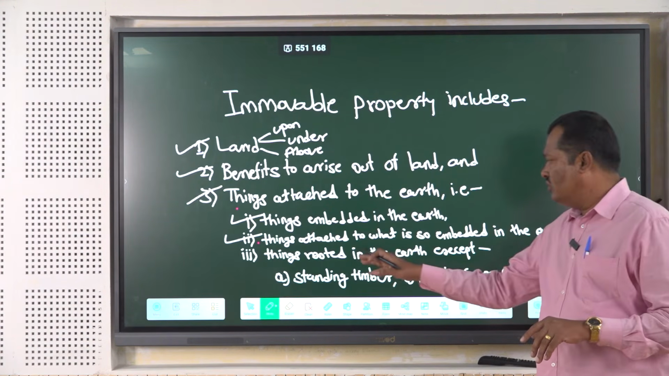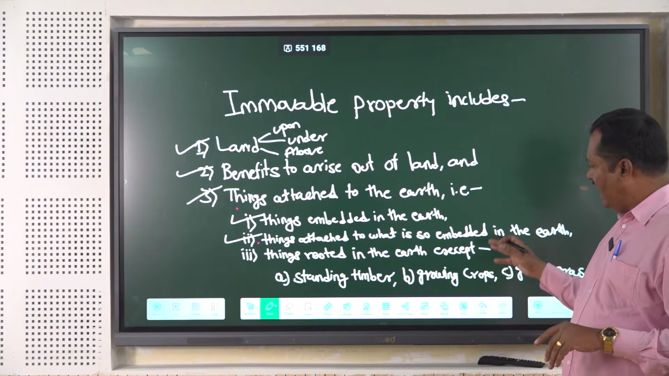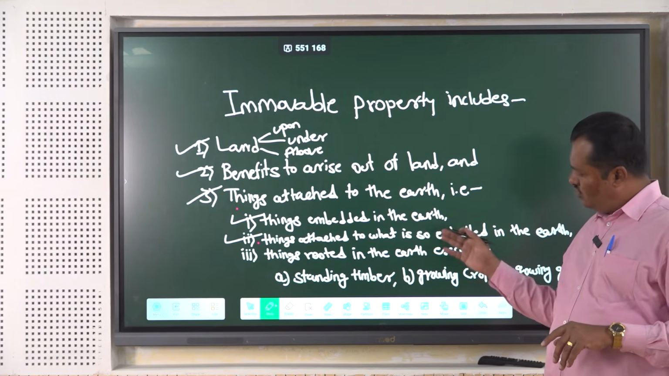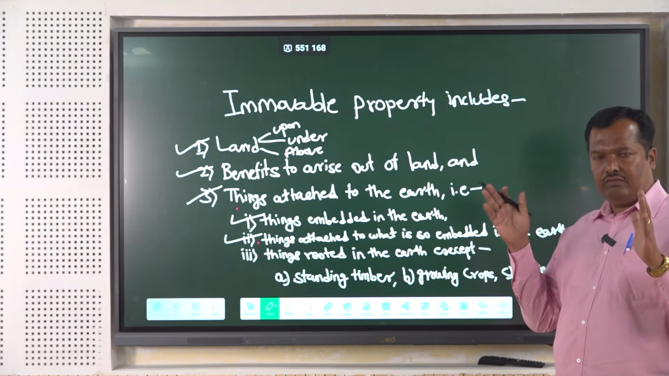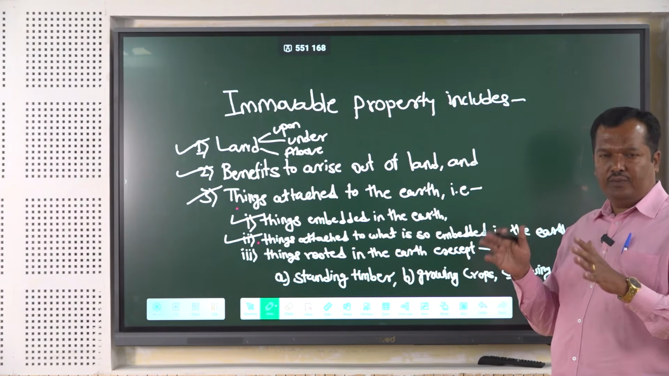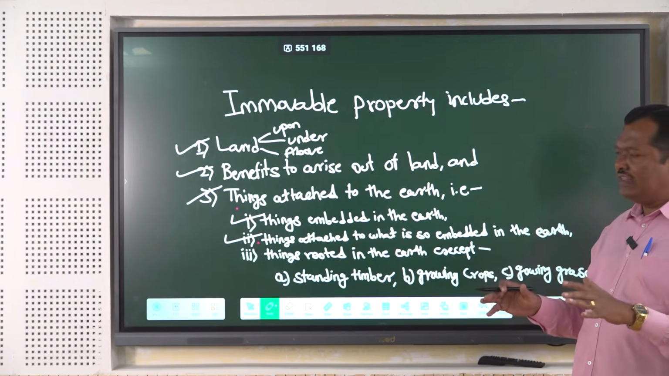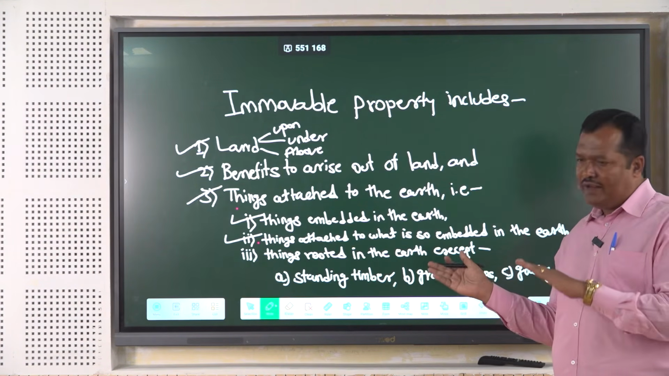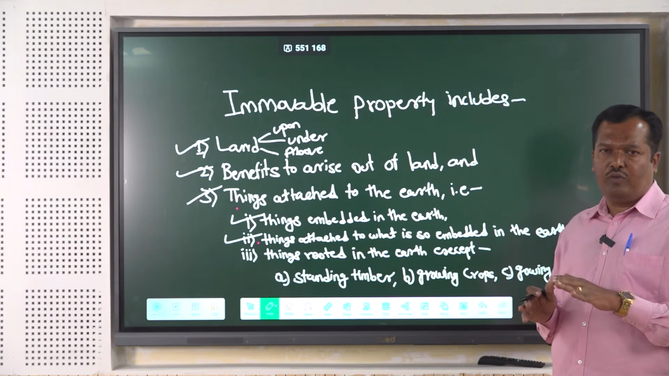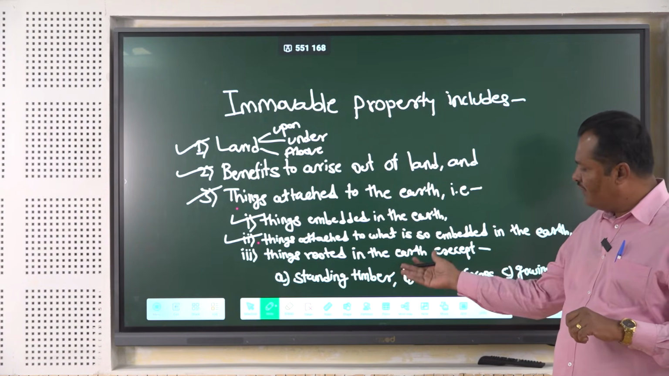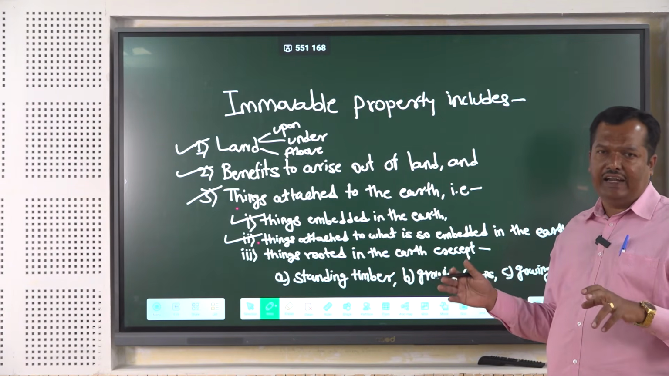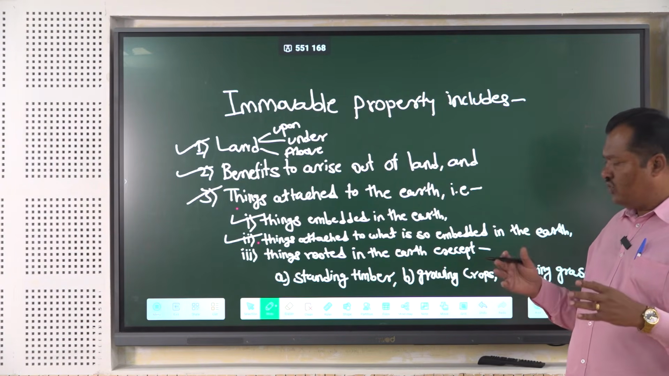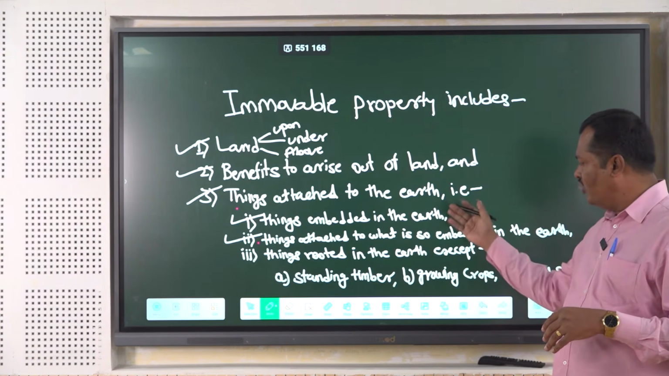So accordingly, things rooted in the earth, except standing timber, growing crops and growing grass. Apart from these things, whatever shrubs, herbs and trees, these are called rooted things and come under immovable property. Standing timber is not accepted as immovable property. Why? Because there is a temporary use of standing timber of green trees for furniture or for fuel or any other purpose. So that's why standing timber does not come under immovable property.